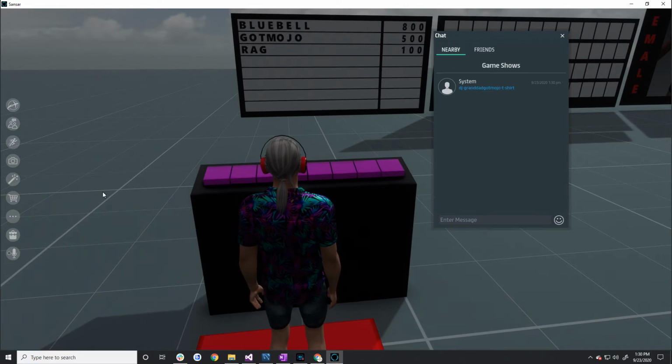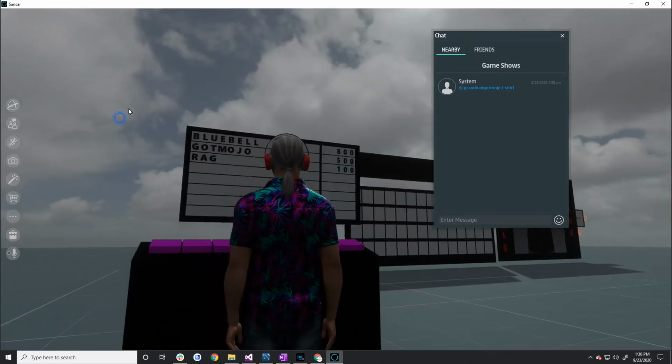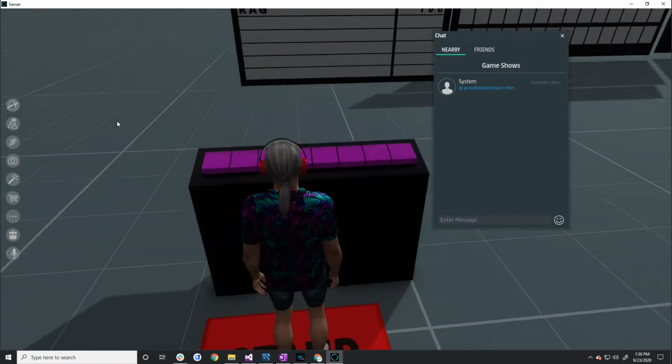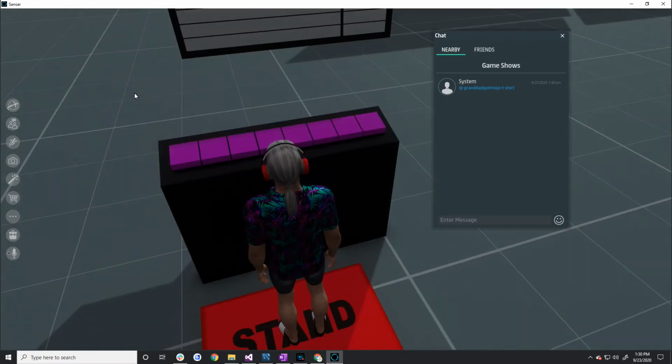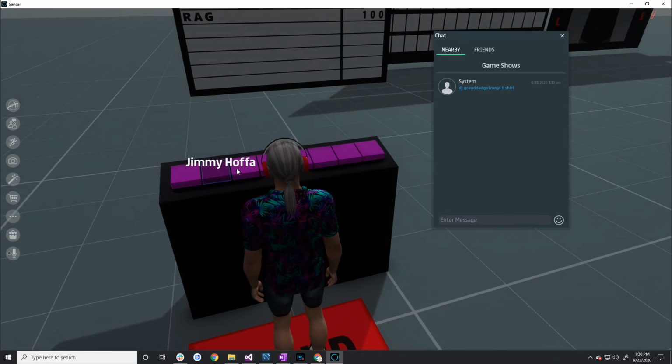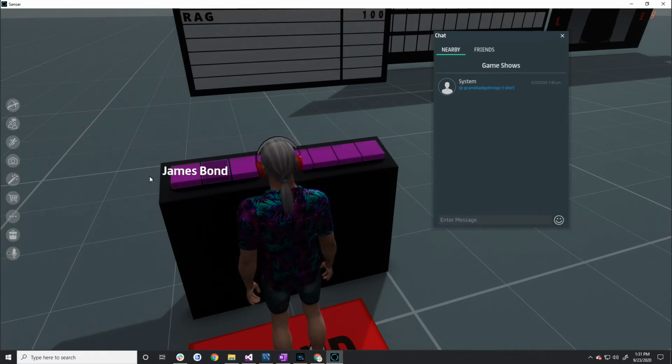Now, this could be done with all kinds of games. I'm going to be using it for my games, including Family Feud and Wheel of Fortune, and a number of other ones I want to write. I've got here, instead, kind of, it's not really a game, but each of these buttons has a person's name, and then it also has a score associated with the button. So those are things that I configured.